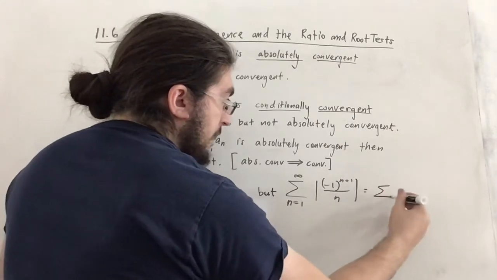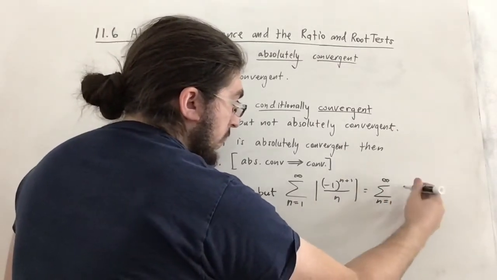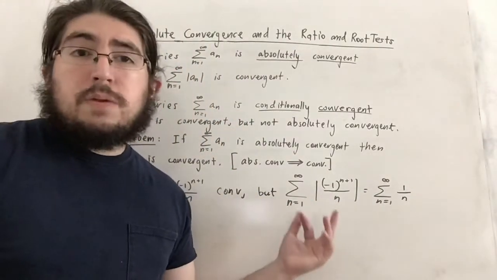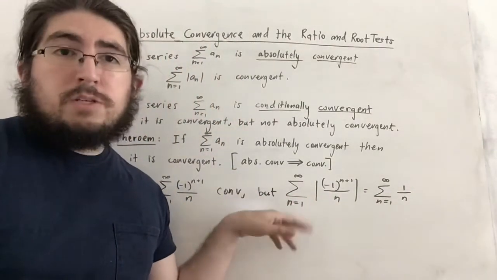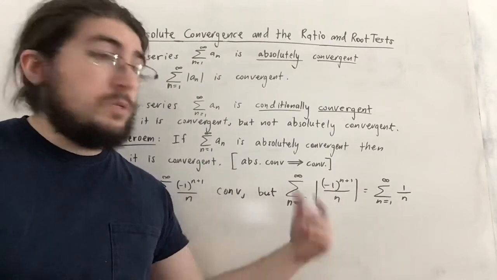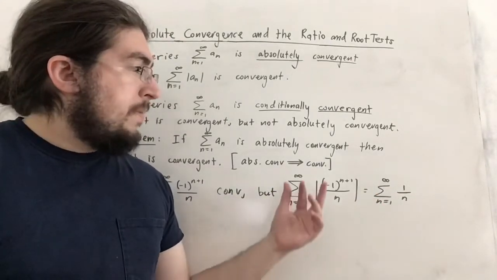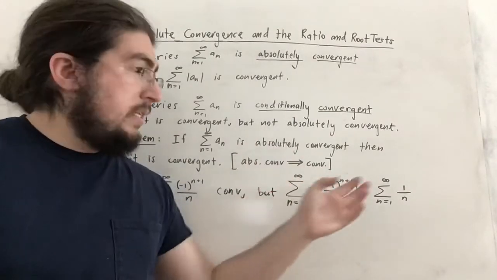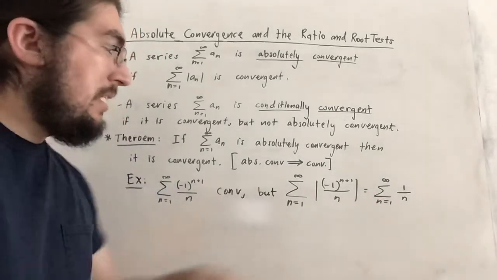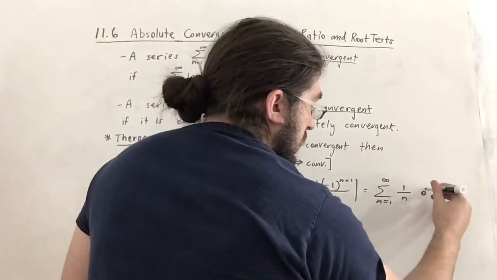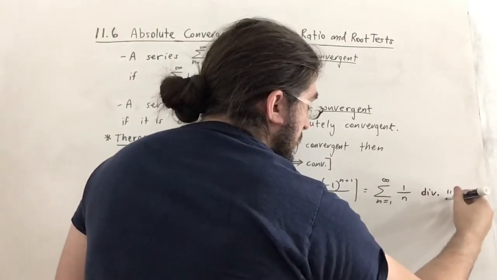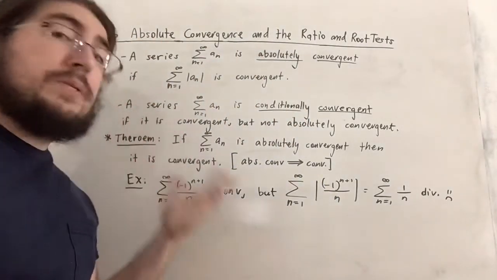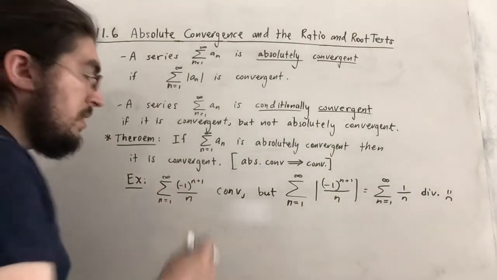which, by the way, is just the harmonic series. And I know this because the denominator is still going to be n, because it just ranges over integers from 1 to infinity, so the absolute value of those are still themselves. But the numerator is either positive 1 or negative 1. Taking the absolute value of the numerator is just going to give you positive 1. This diverges. So we have a series that converges, but not absolutely, meaning that this converges conditionally.